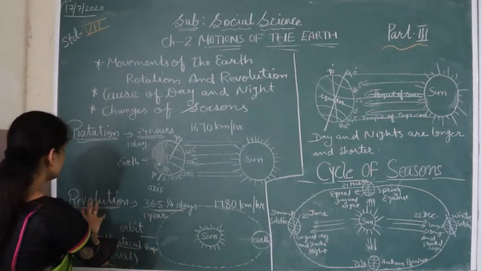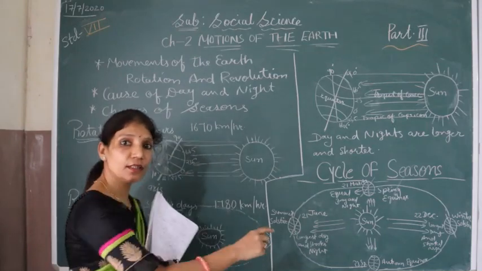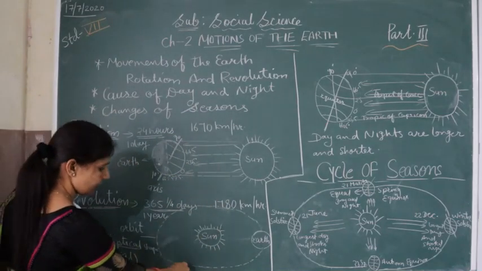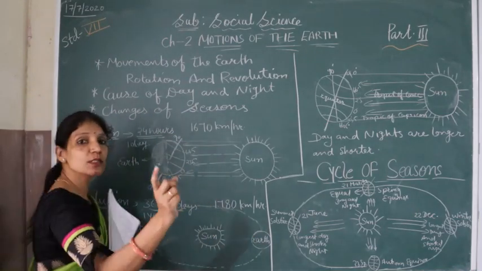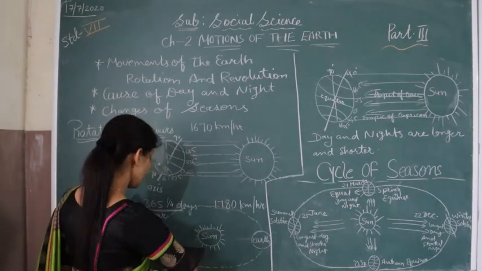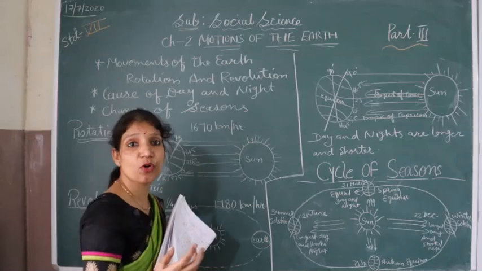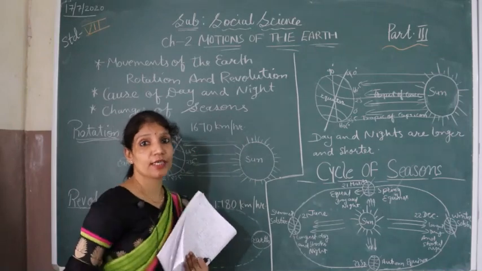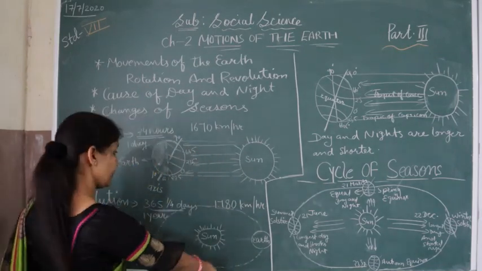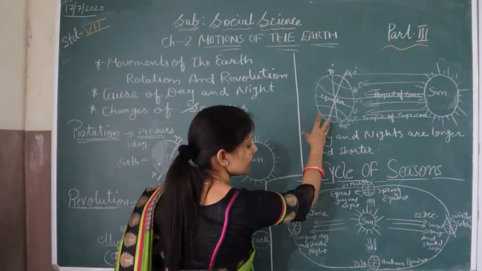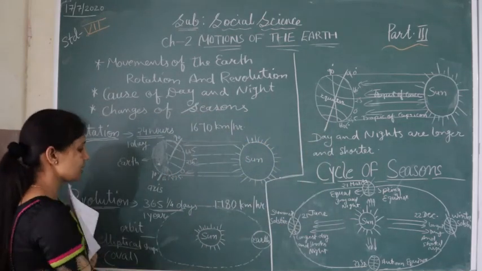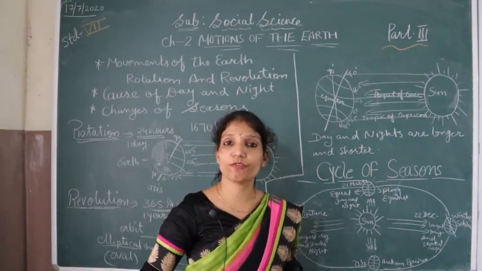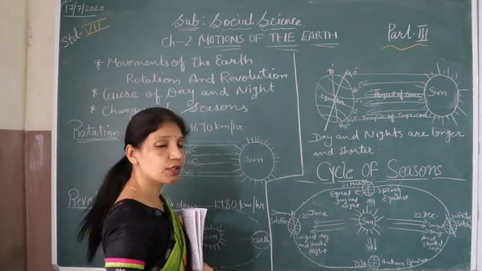Okay, so the revolution means when the earth moves around the sun on its own path, and this path, ये उसका रास्ता है जहाँ पे वो घूम रहा है. This path is called orbit. So on the orbit, earth always revolves as well as rotates. रोटेट करते करते रिवॉल्व करेगा, रोटेशन रुकेगा नहीं. Because of this the seasons occur, means this revolution की वजह से क्या होगा? Seasons will be there.